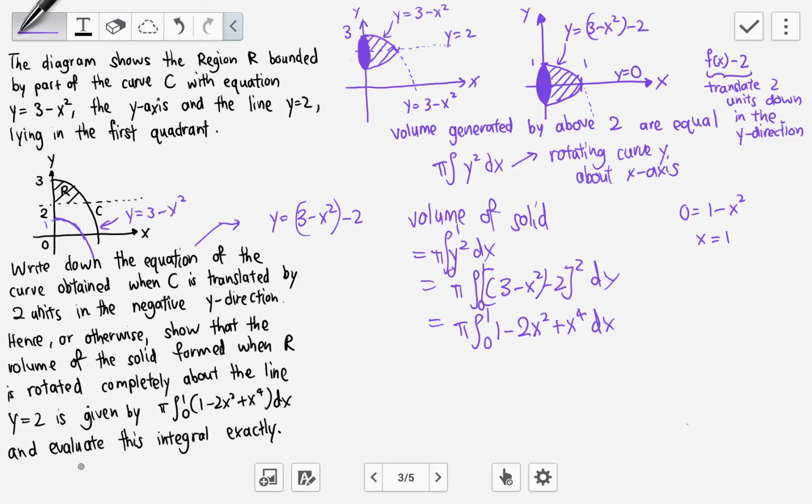And the next part is to evaluate this integral exactly, which is pretty easy to do because we can integrate term by term.